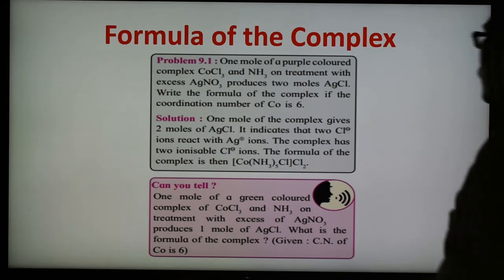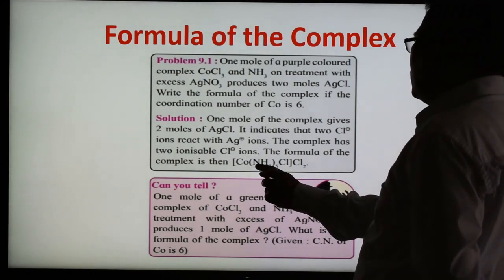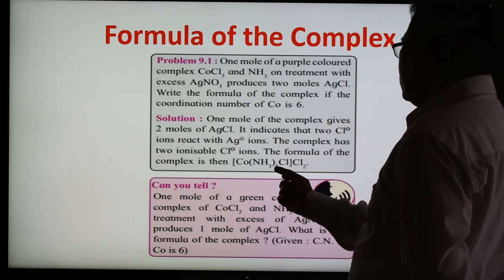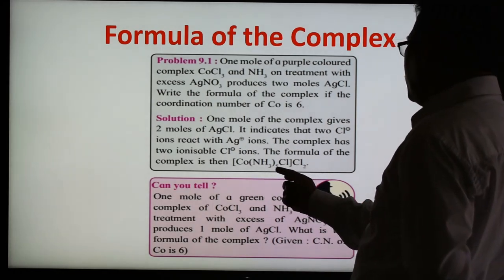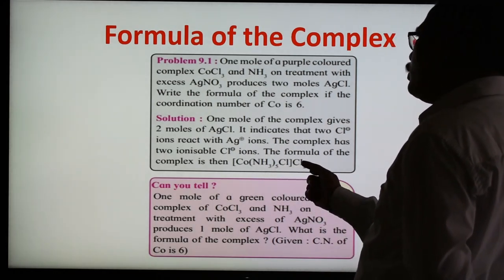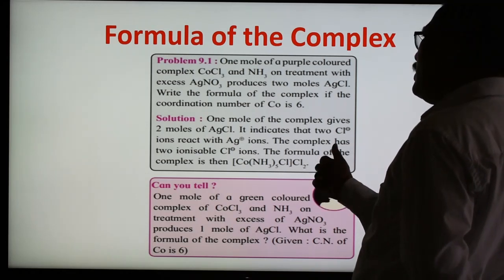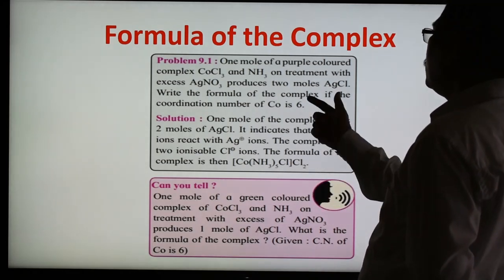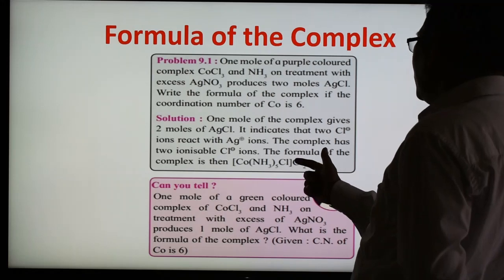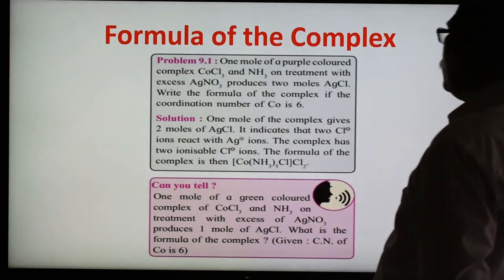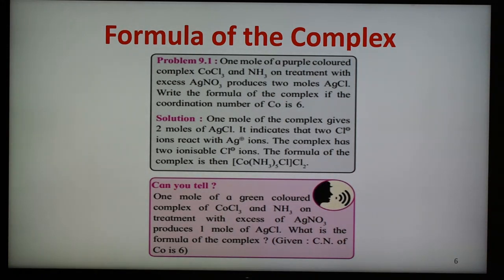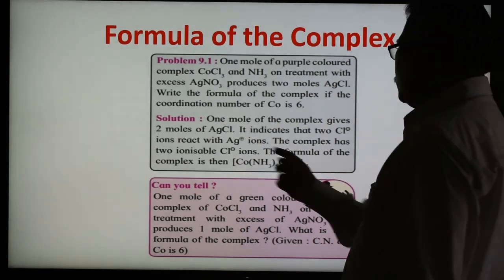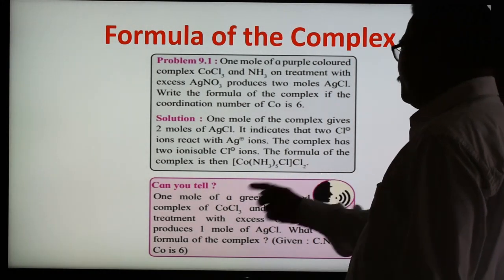The formula of the complex is then Co(NH3)Cl, with Cl2 outside, because these 2 Cls are in the ionization sphere, because 2 molecules of AgCl are forming. So this reacts with silver and forms 2 moles of AgCl. So these 2 Cls are ionizable.